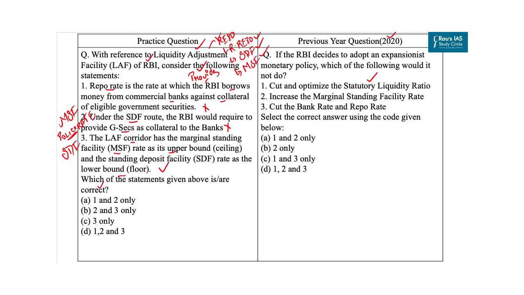So at present the MSF rate is placed at 25 basis points, that is 0.25%, above the policy rate, and SDF is placed at 25 basis points below the policy rate. So our correct answer is option C, that is 3 only. Answer of this PYQ is option B, that is 2 only.